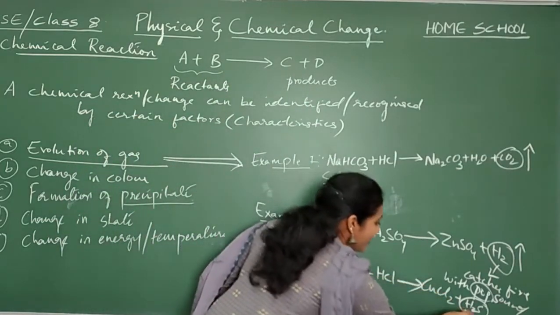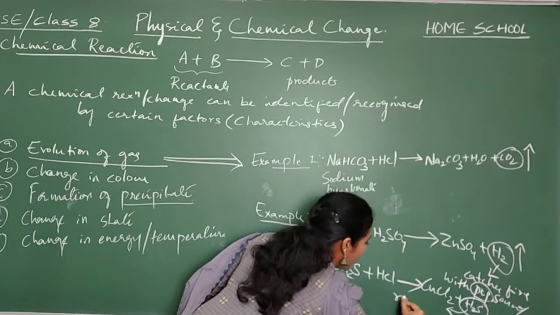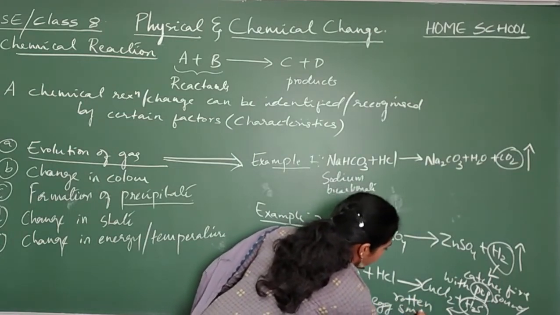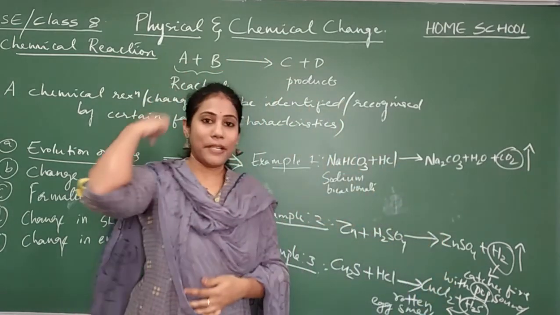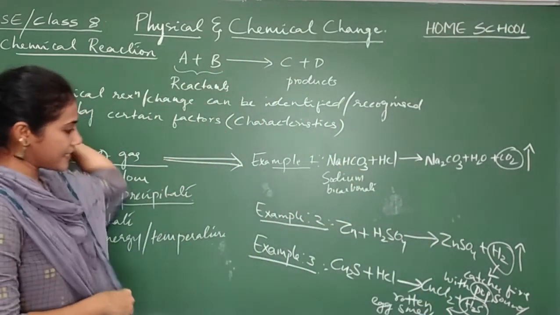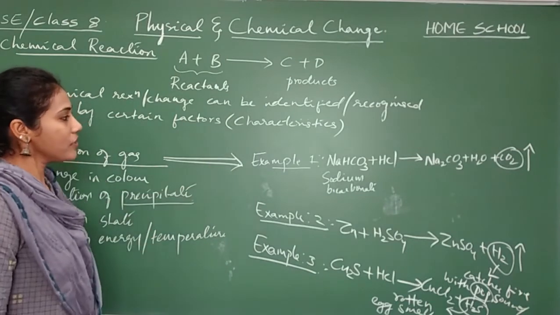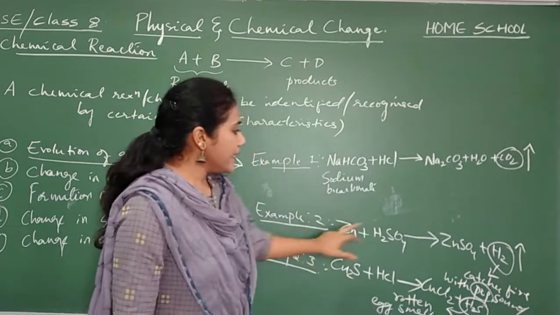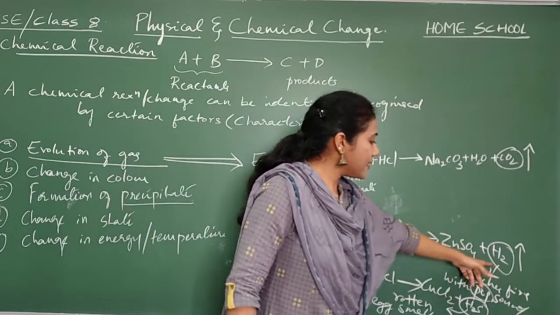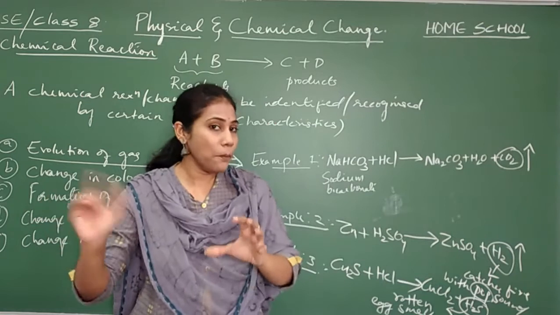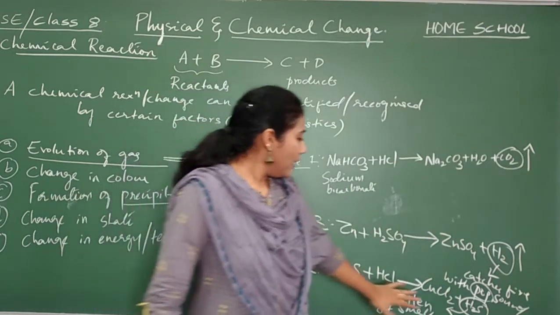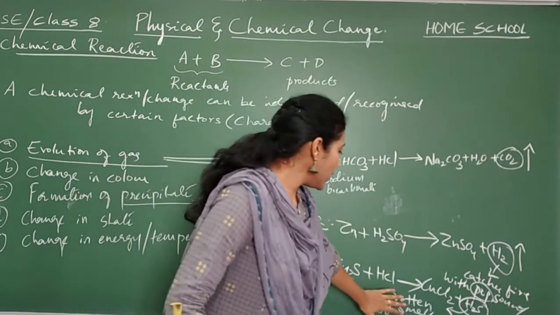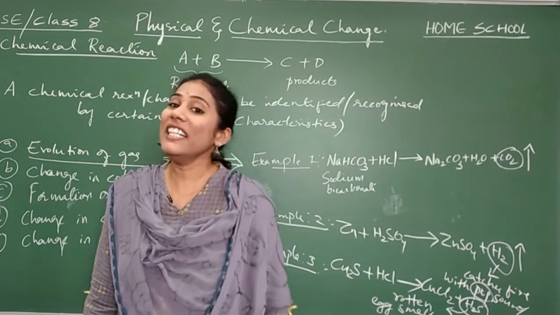Remember this sign: H2S has a rotten egg smell. Very, very bad smell. So these are the 3 examples you can remember for your examinations. In the first case, carbon dioxide gas comes outside. Second case, hydrogen gas. And how do you test that this is hydrogen gas? It burns with a pop sound. And in the third example, H2S gas comes outside, so it will have the smell of a rotten egg.